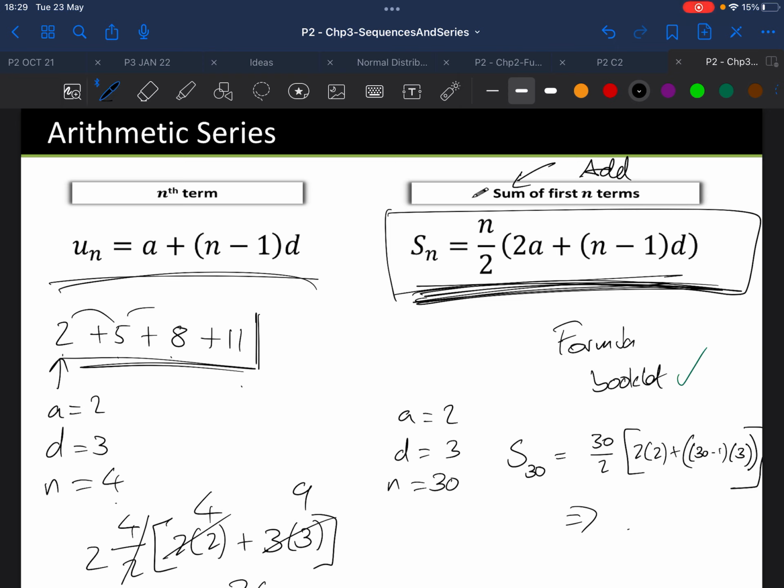So notice now that we're answering questions which you wouldn't be able to do in just 30 seconds or something, okay? If you had to write all of these terms out, it would take you a long time, because that is what the first 30 terms added together are.